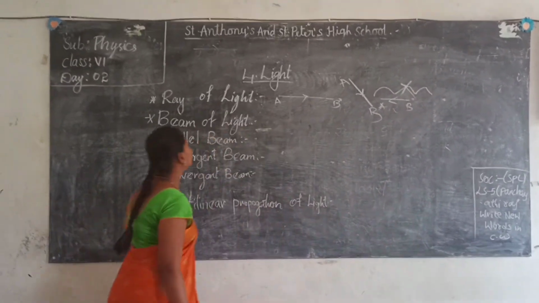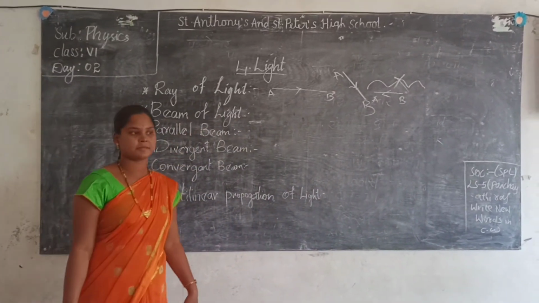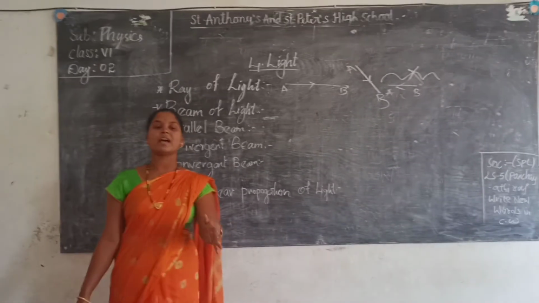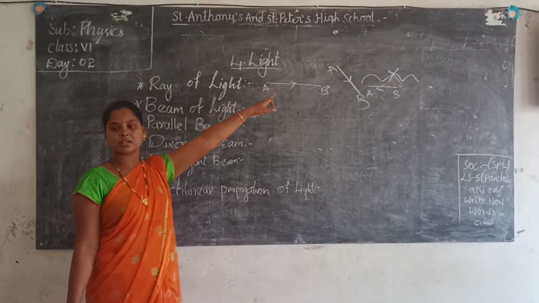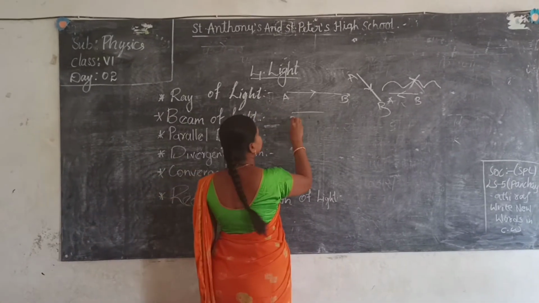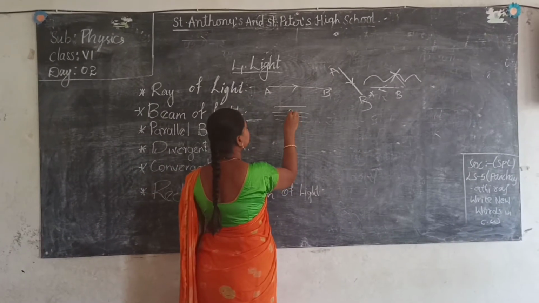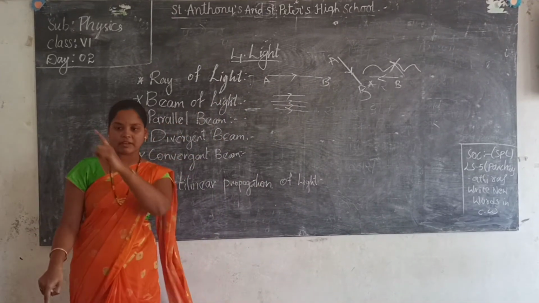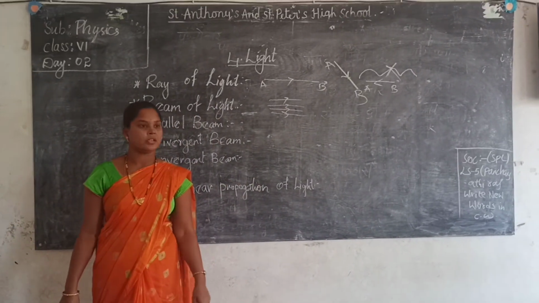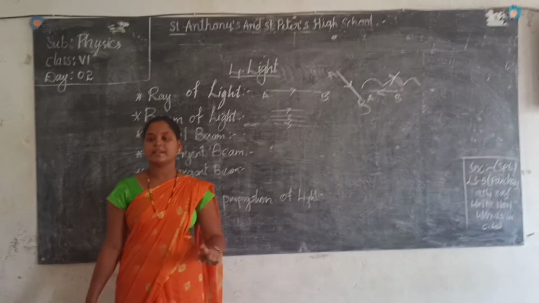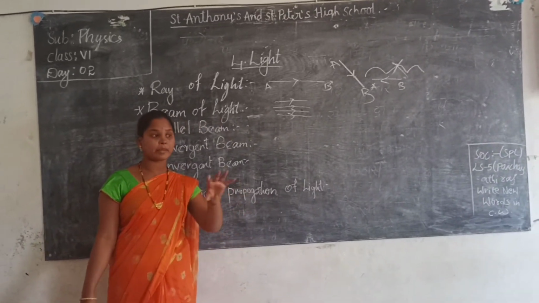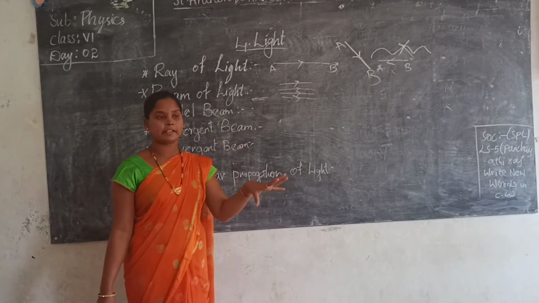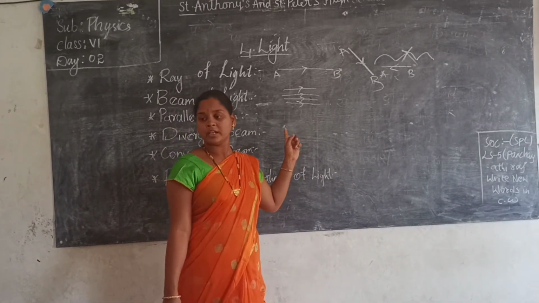Understand? Now, what is a beam of light? Number of light rays passing. When you switch on the bulb, only one light ray will not be coming. Number of light rays will be coming. It is called a beam of light. The place where the light is falling, where it is exposed, is called a beam of light.